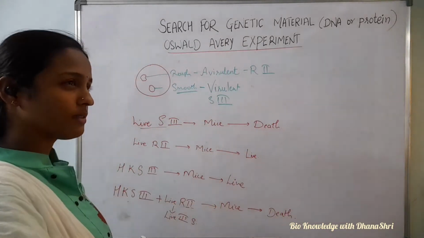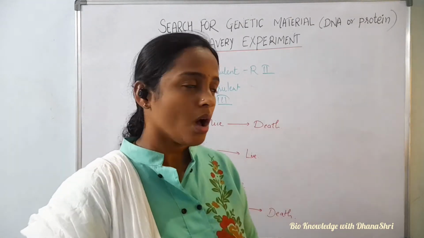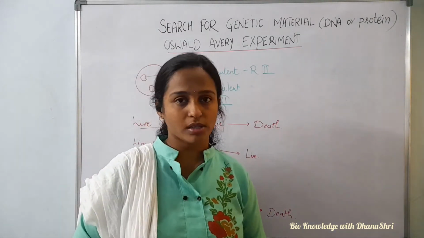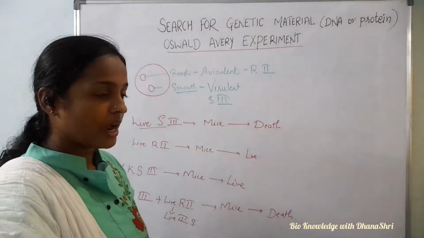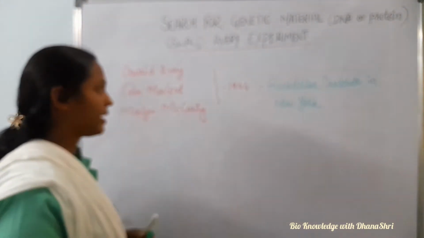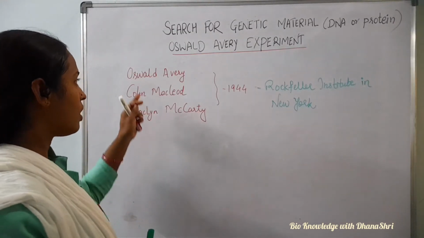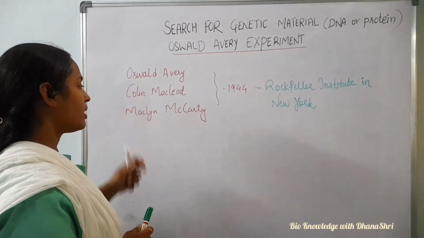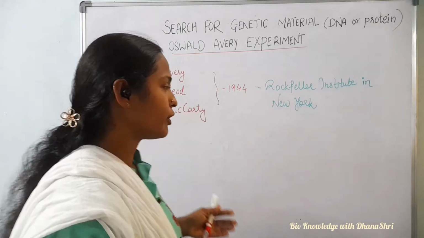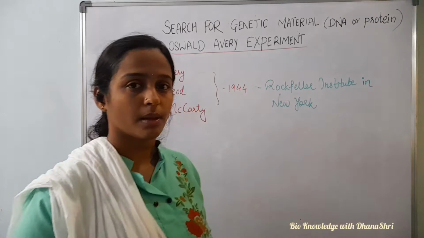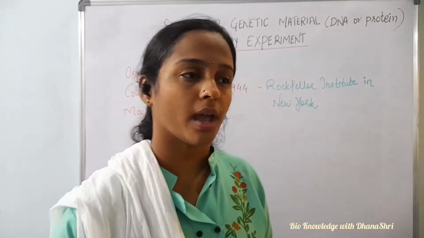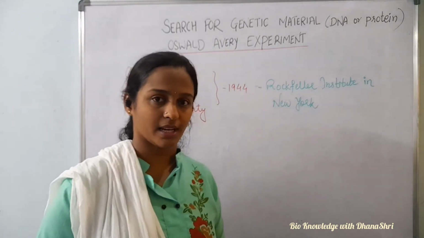After some 10 years of research came the Oswald-Avery et al. experiment. Oswald Avery, a US microbiologist, and his colleagues Colin MacLeod and Maclyn McCarthy performed the experiment in 1944. At the Rockefeller Institute in New York, they made the momentous announcement that the genetic material was DNA. Now we will see how they did this experiment.